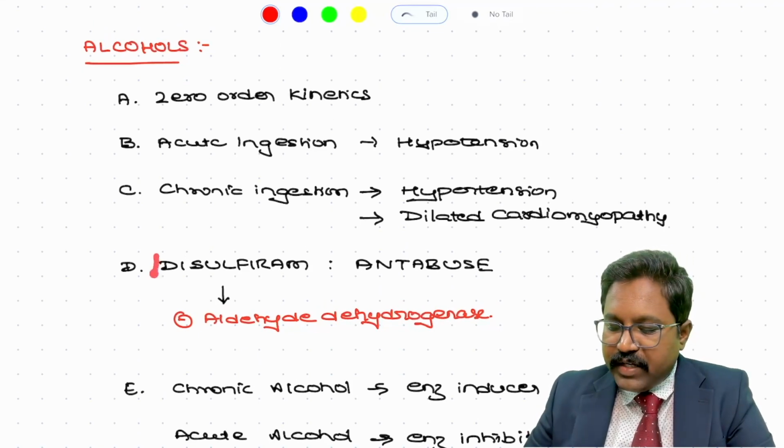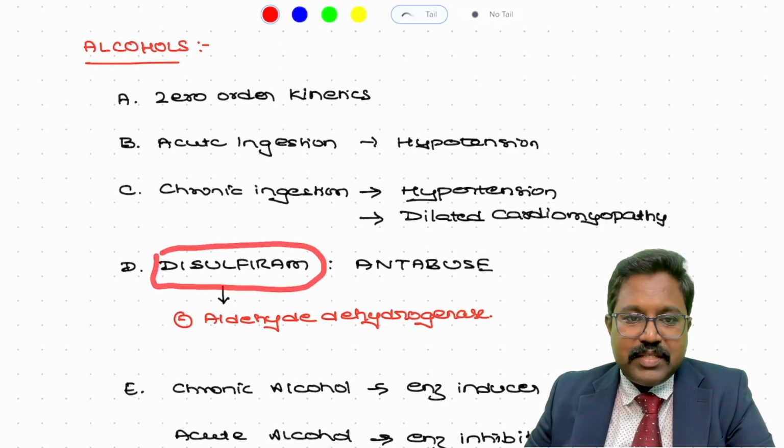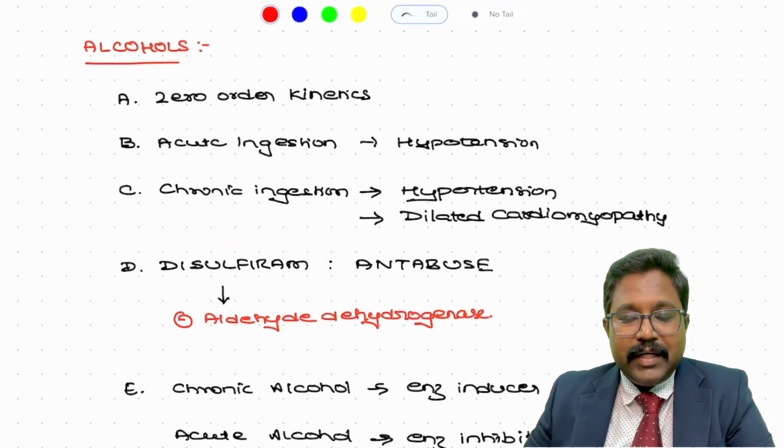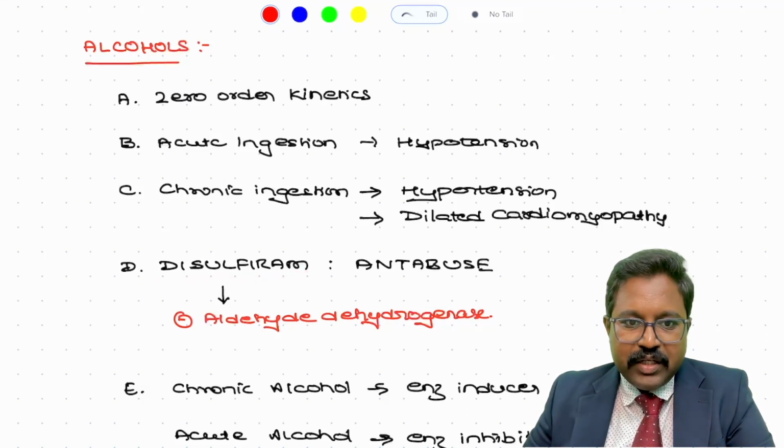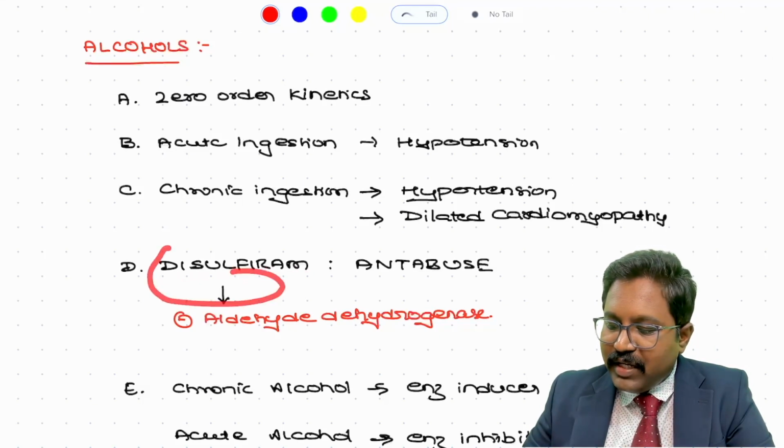Next, coming to a very important drug, that is disulfiram. When do we give disulfiram? Disulfiram is given to withdraw alcohol in a patient who is a chronic alcoholic. Only if the patient is motivated, you need to go with disulfiram. What happens if you give disulfiram to an unmotivated patient? It will cause a disulfiram like reaction.